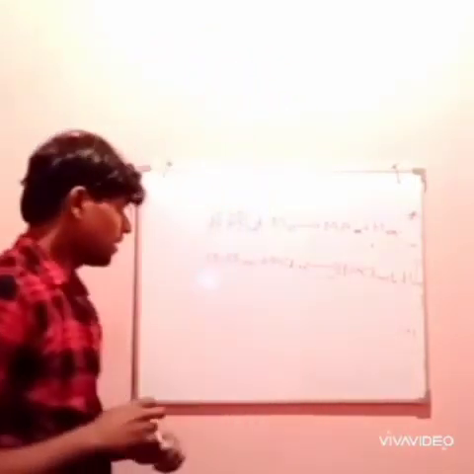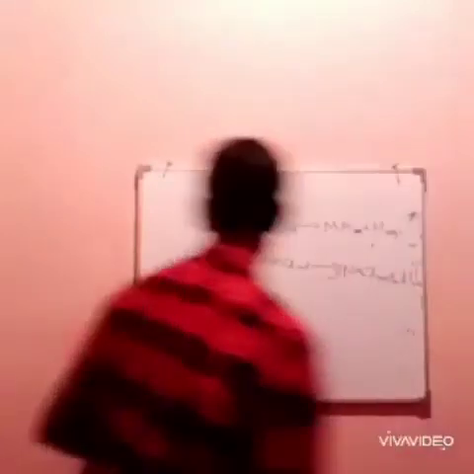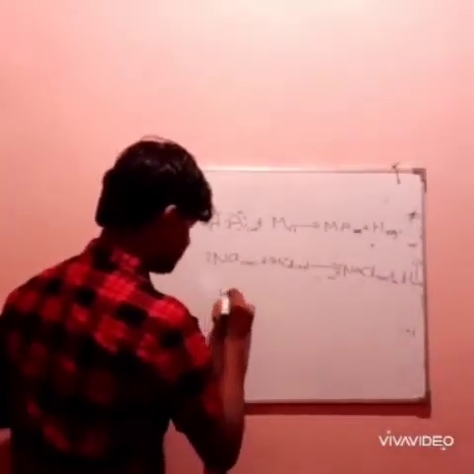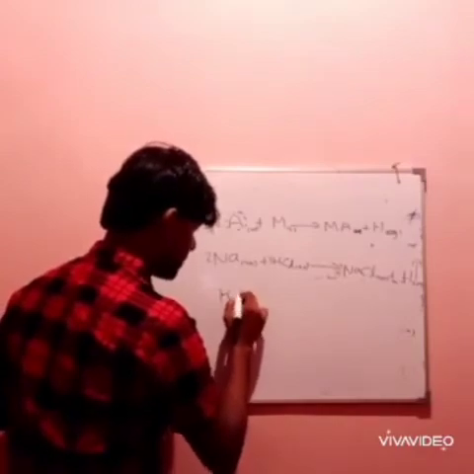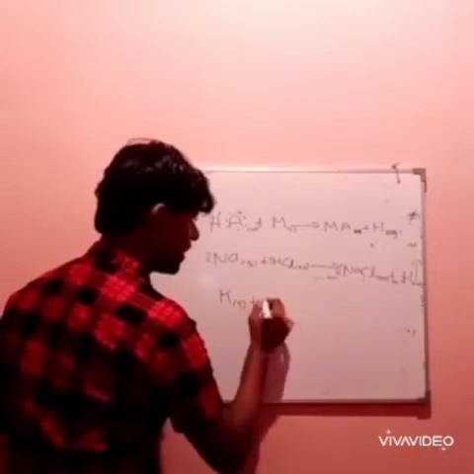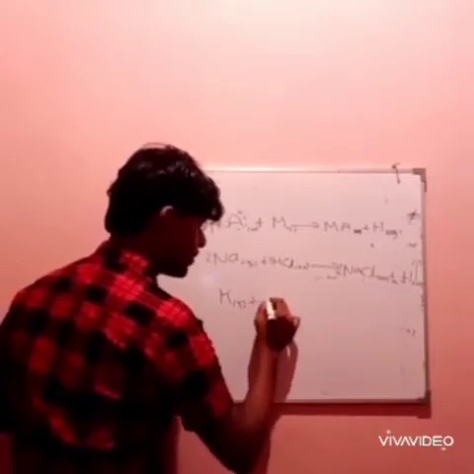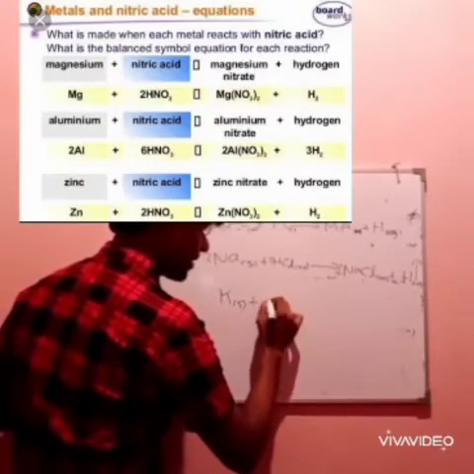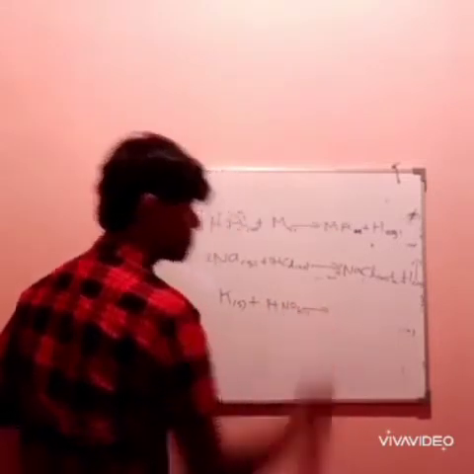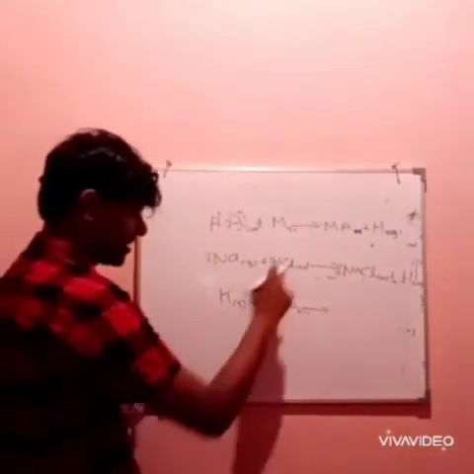Okay, now let's consider some other thing like potassium K. Sorry, this is solid, and I'm introducing nitric acid HNO3. So what will happen? This will react in the same way.